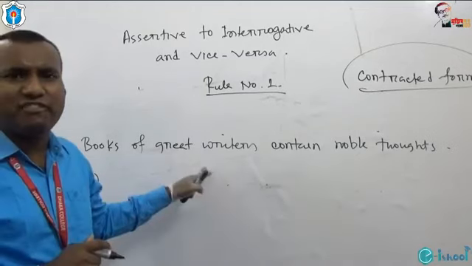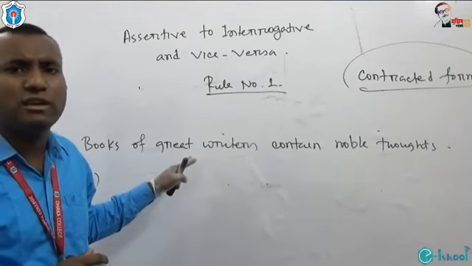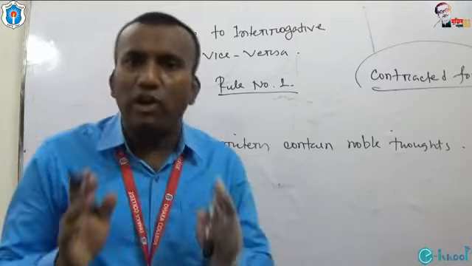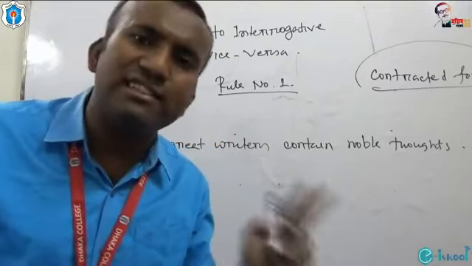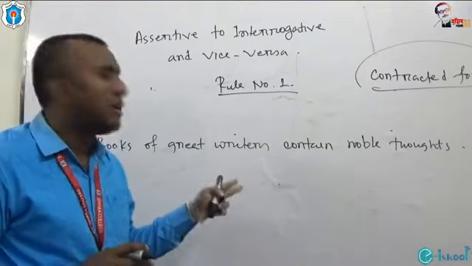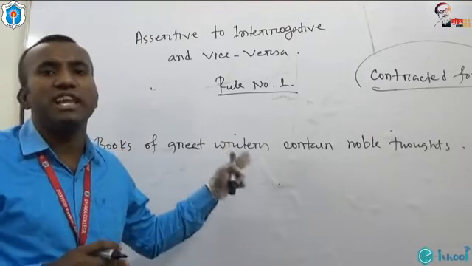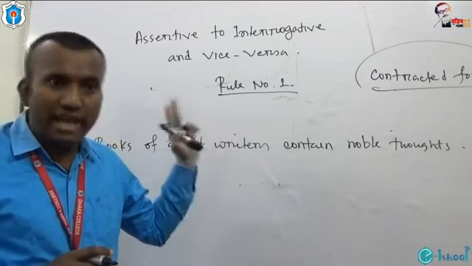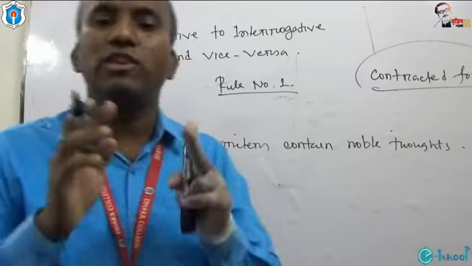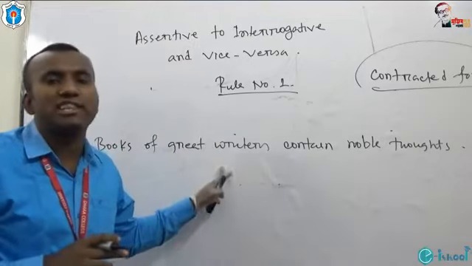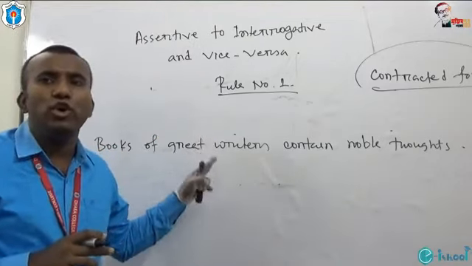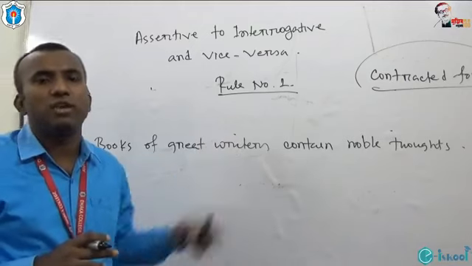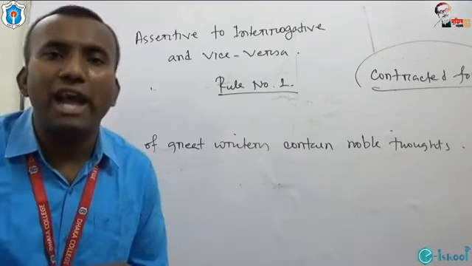Have you got any auxiliary verb in this sentence which is directly used? Definitely not. There is no direct auxiliary used in this sentence. As there is no direct auxiliary used in this sentence, we have to use do or does or did. But which form should I use?